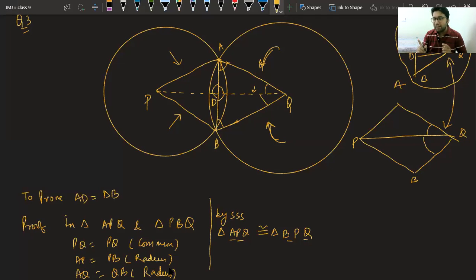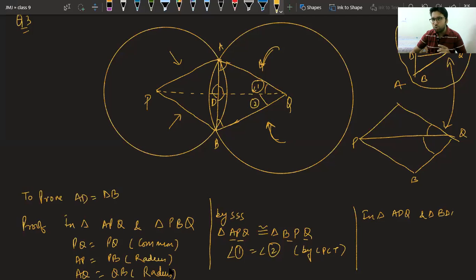So the key to the main answer is this angle Q. And if I take it as 1, if I take it as 2, I can say angle 1 is equal to angle 2 by CPCT. So in the first round, we have got the key, and in the main round, we will use that key to get the answer. Now, what should we do? In triangle ADQ and triangle BDQ, the main triangles in which AD and DB are coming.